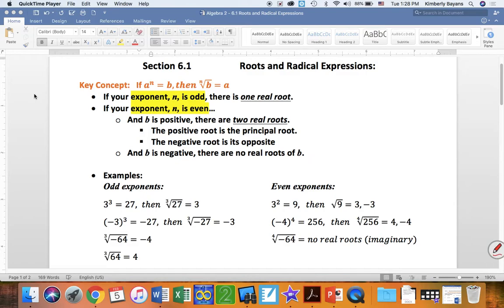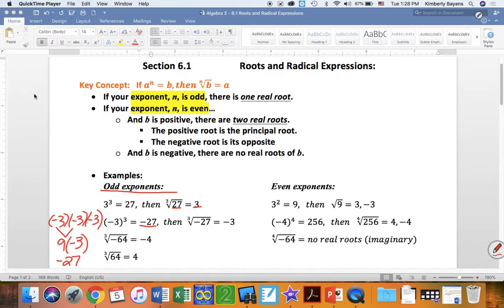List of odd exponents right here. Just showing you, if 3 to the third power is 27, then the cube root of 27 has to be 3, because the positive cube root, since 27 is positive, my cube root also has to be positive. Negative 3 to the third power equals a negative 27, because this represents negative 3 times negative 3 times negative 3. If I multiply negative 3 times negative 3, I get positive 9. And then positive 9 times negative 3 is negative 27.